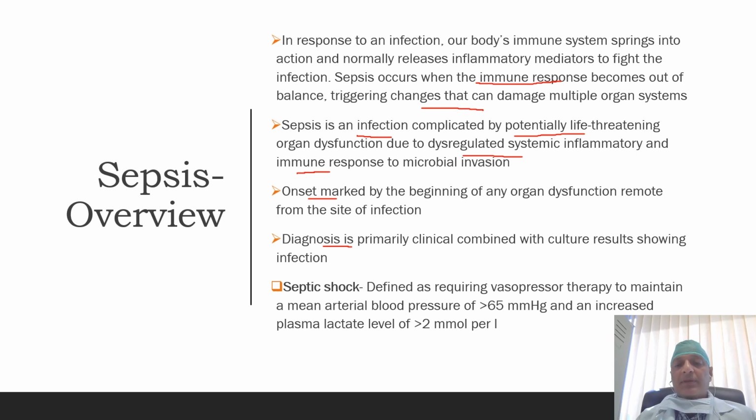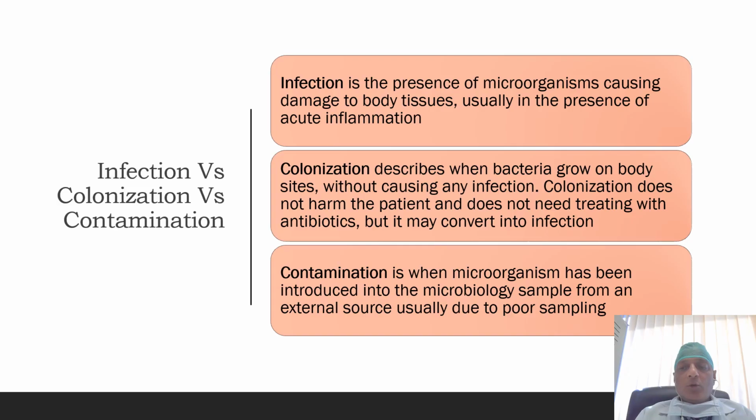Septic shock is sepsis requiring vasopressor therapy to maintain a mean arterial pressure of more than 65, with an increased plasma lactate level of more than 2 millimole per liter. Do we need to treat all positive cultures with antibiotics in critically ill patients? Before deciding upon antibiotic therapy in cases of positive cultures, we need to understand different terminologies associated with it.